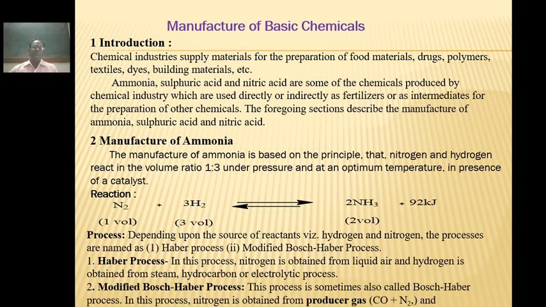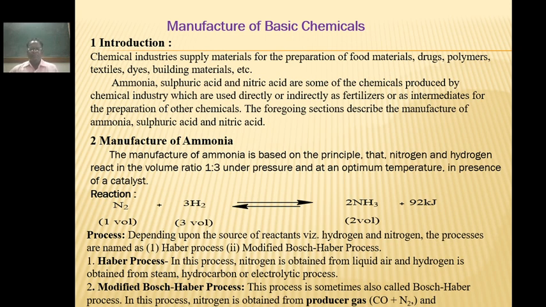Today, first we have to study the manufacture of ammonia. The manufacture of ammonia is based on the principle that nitrogen and hydrogen react in the volume ratio 1:3 under pressure and optimum temperature in the presence of a catalyst. That is, nitrogen on reaction with hydrogen gives ammonia.